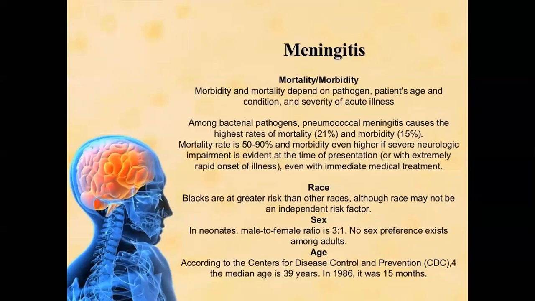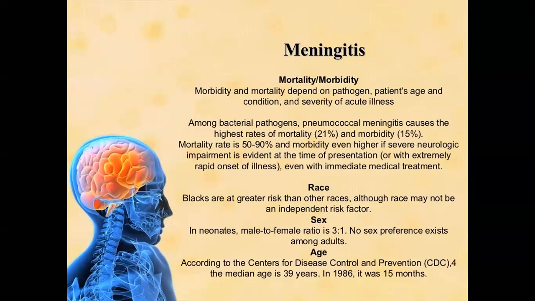What is the mortality and morbidity of meningitis? The mortality and morbidity of meningitis depend on the age of the patient, the other comorbidities of the patient, and the severity of illness and organism. Most commonly, the mortality rate is high in pneumococcal meningitis. If the patient has meningitis due to Streptococcus pneumoniae, the mortality rate is 21%. If the meningitis is due to H. influenzae or Staphylococcus, the mortality rate is 15%.